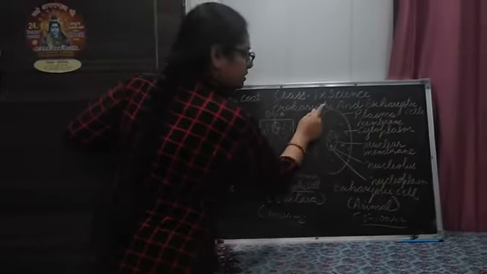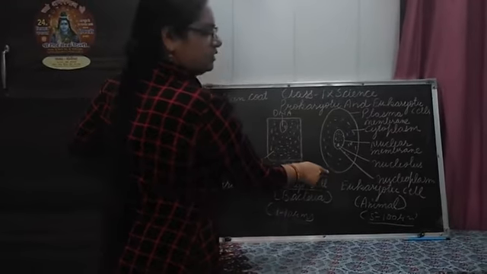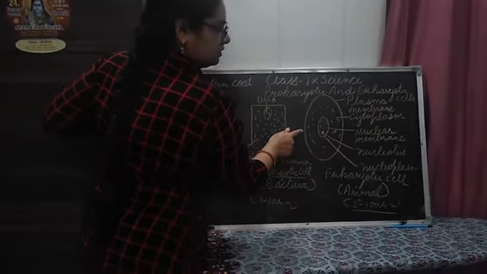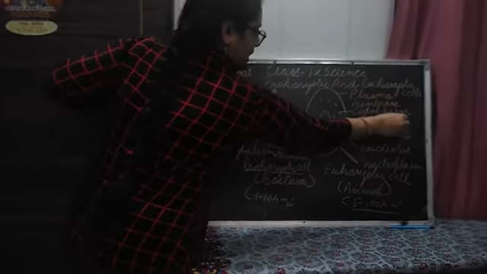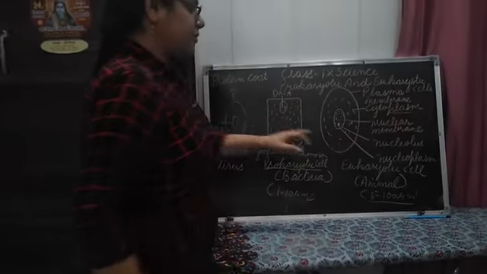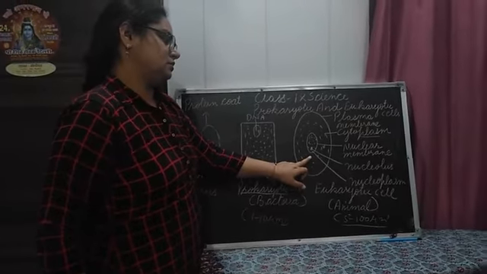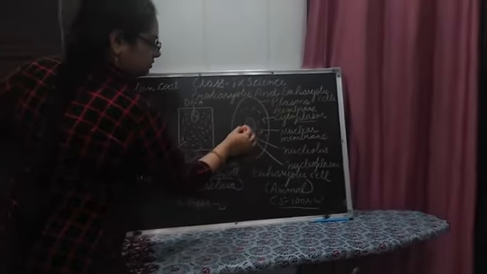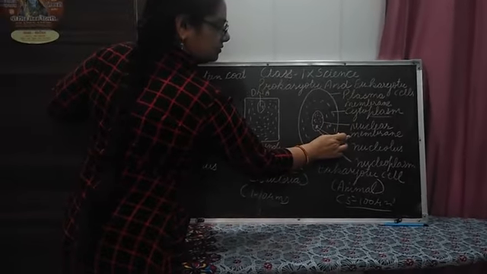Understand? Now you can see this diagram of the eukaryotic animal cell. The plasma membrane is present. You can see the cytoplasm and the nuclear membrane are also present. You can see the nucleus, and the outer part is the nuclear membrane.